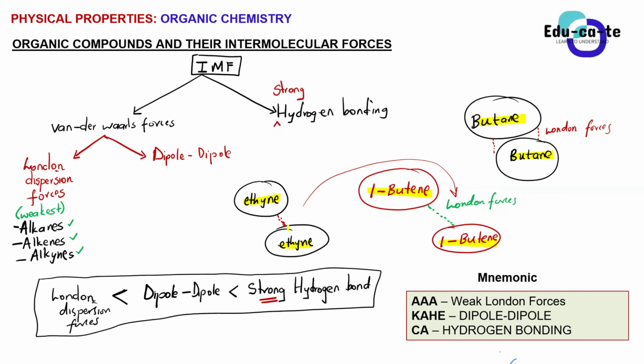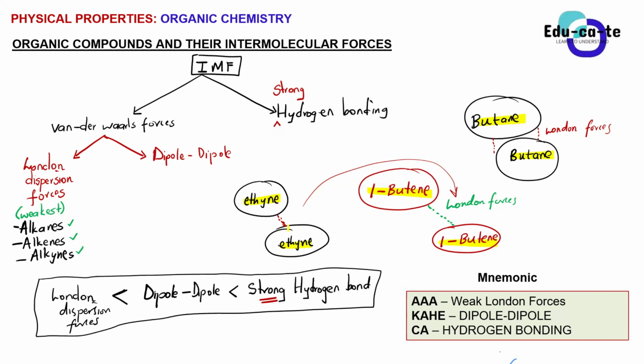Guys, think about this. It's like a magnet, okay? We have stronger magnets that are able to attract other materials quickly, and we've got weaker magnets. Just imagine it in that way, to say that between molecules we can have weak intermolecular forces, so they are weakly attracted to one another. The molecules of alkanes and alkenes and alkynes are weakly attracted. There is weak attraction between them. Because when I'm talking about these London dispersion forces, we're just talking about the forces of attraction between the molecules of these organic compounds.